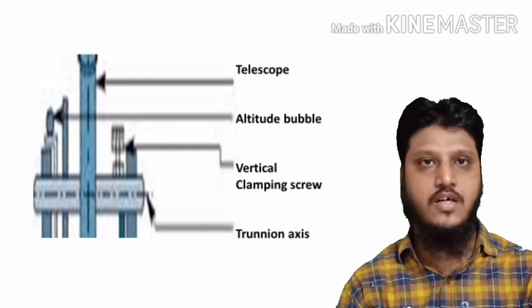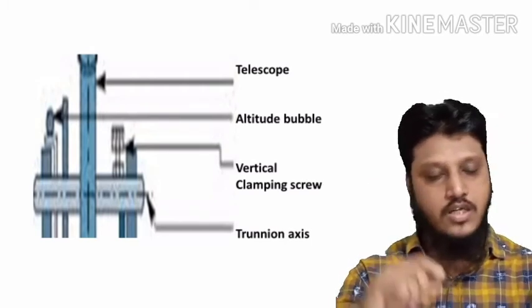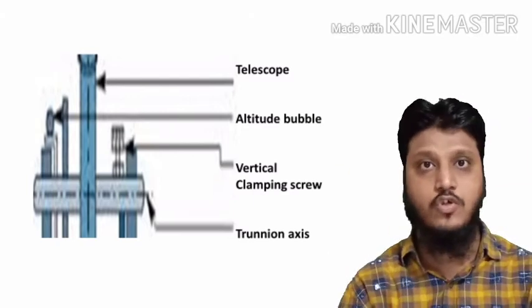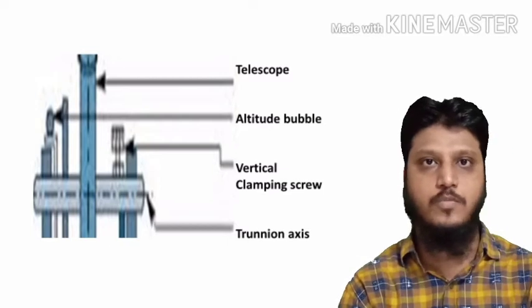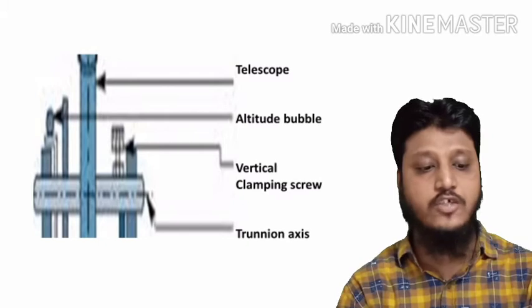Further, there is also an eyepiece and eyepiece focusing screw. There is an object glass and object glass focusing screw. There is a diaphragm in the telescope. These things are common to the telescope of a dumpy level. Further, there is an altitude bubble.